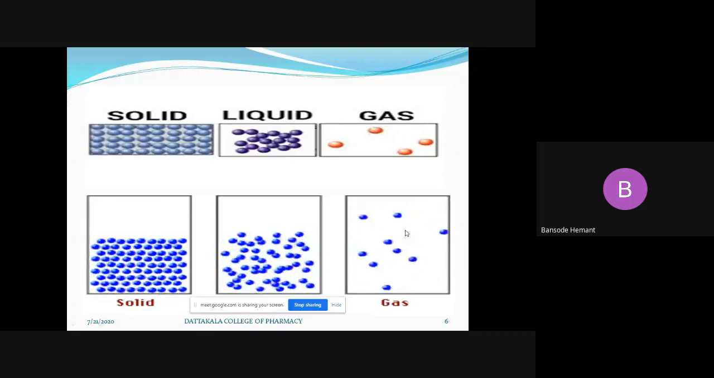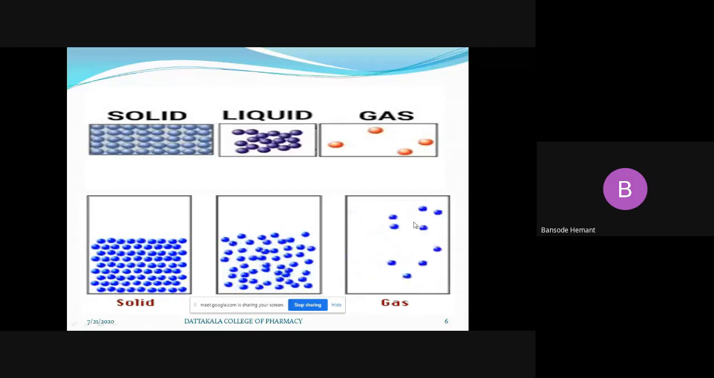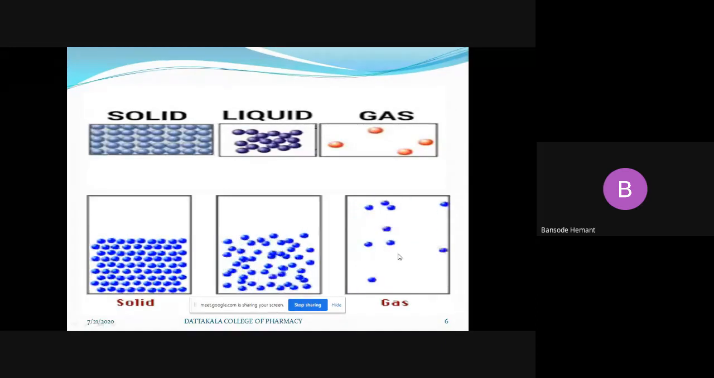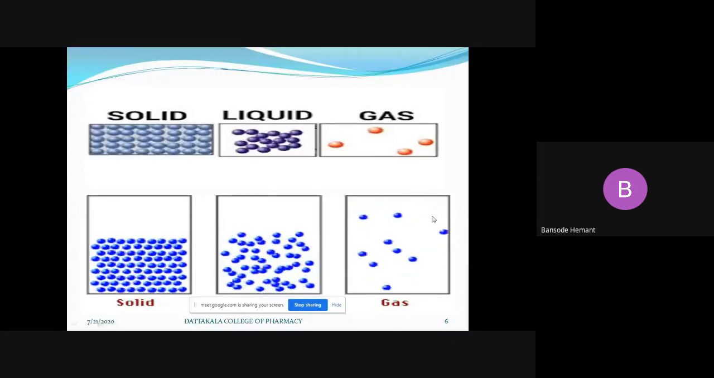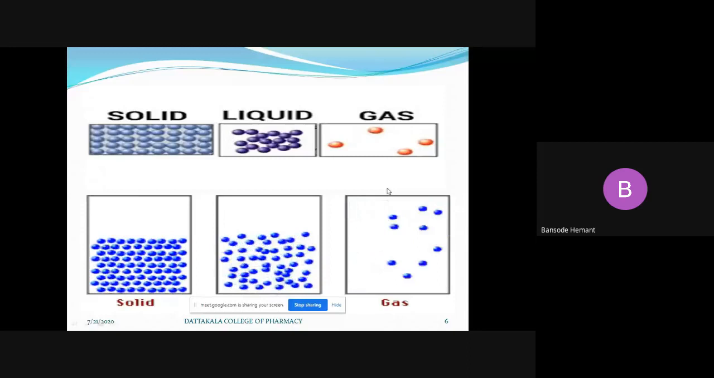And in case of the gases, they are trying to reach each and every corner of the container, each and every corner of the vessel. That's why these gases are not having a definite shape. And see the kinetic energy, that is, the molecular collisions which are happening in the gaseous state. That is solid, liquid, and gases, their comparative study.